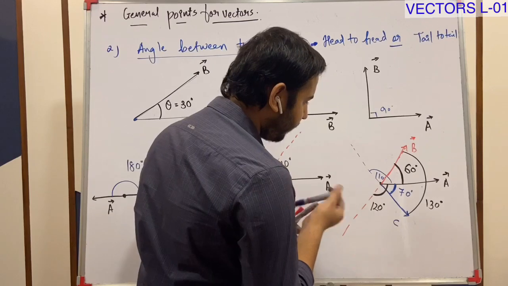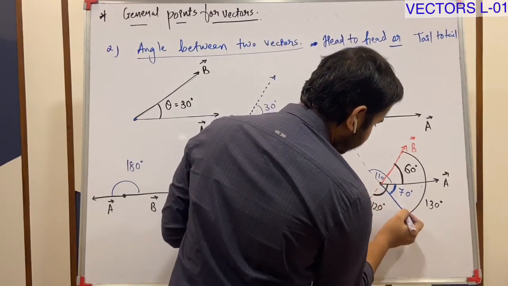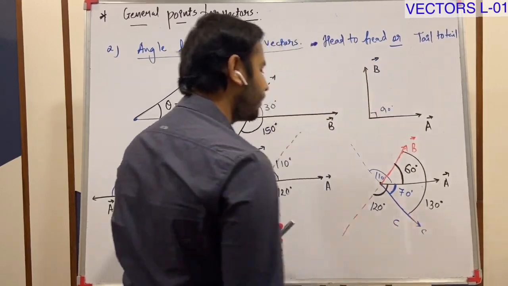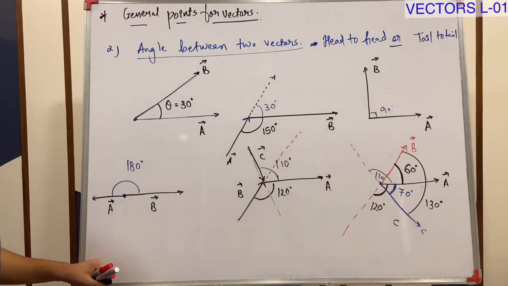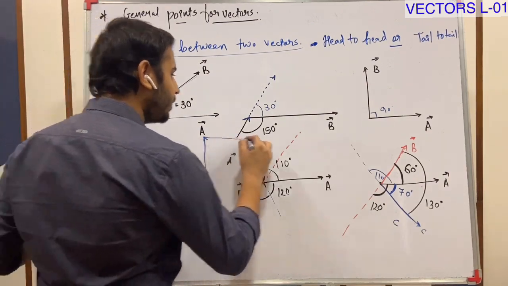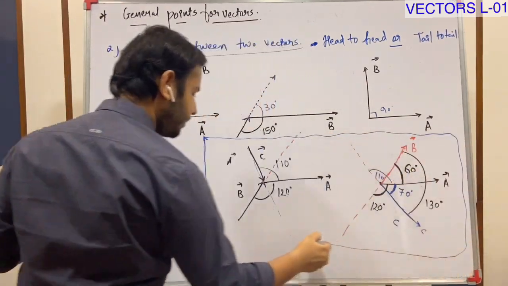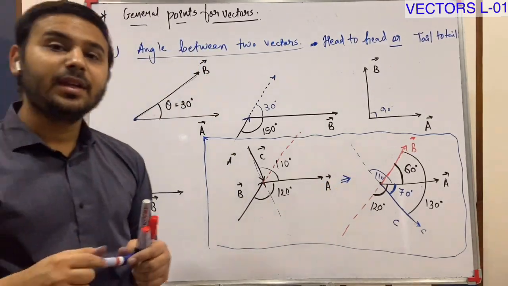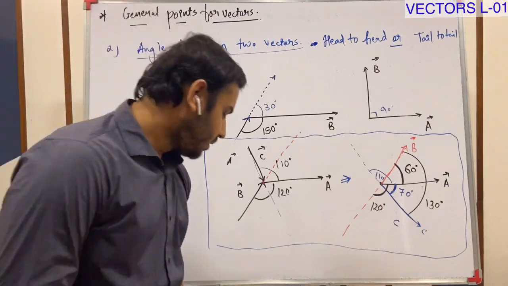This was the direction of C. Understood? So finally, this was the question. This is the answer. Angle between two vectors.